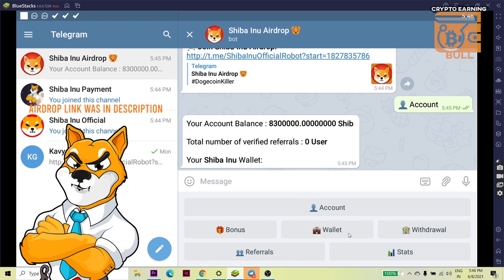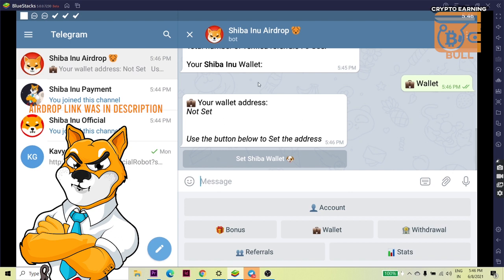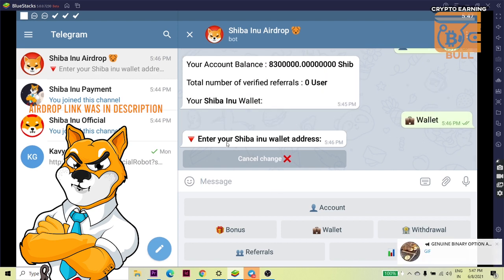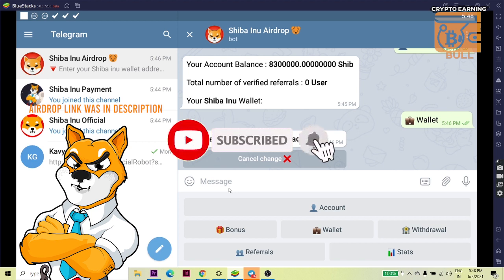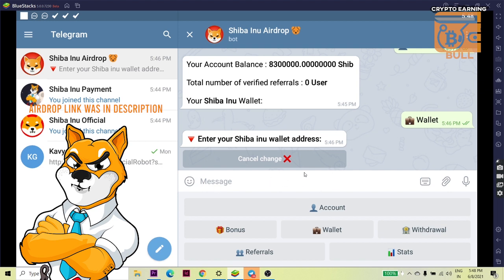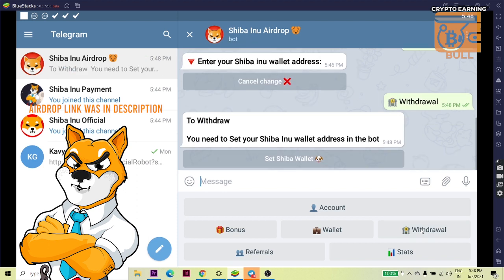So if you click on wallet, you will get this. Your wallet address is not set. Use the button below to set the address. So if you want to set the address, you have to click set Shiba wallet. When I click on the wallet, this message will come out. Enter your Shiba Inu wallet address. You can copy your Shiba Inu wallet address from any exchange and paste it here, and they will send all the Shiba Inu tokens to the wallet address that you put here. They will accept the wallet address, and then you can withdraw the Shiba Inu tokens.